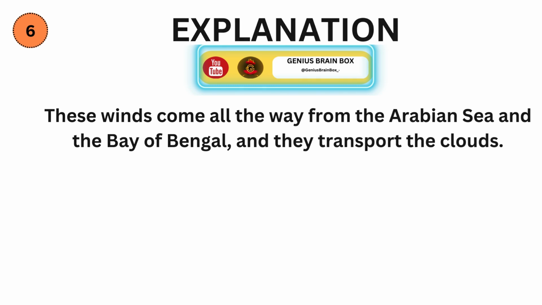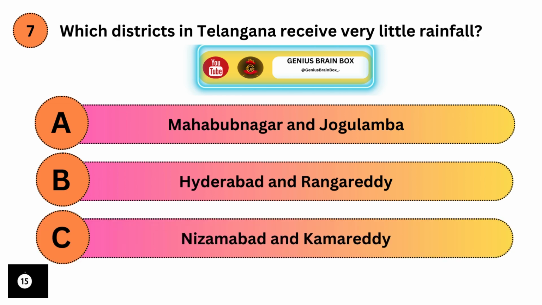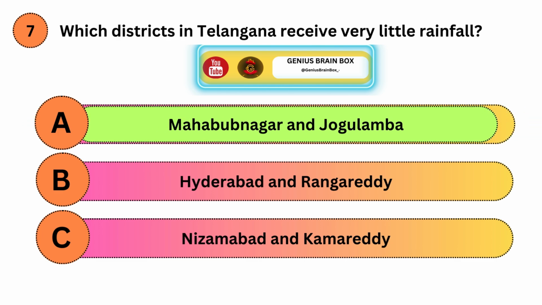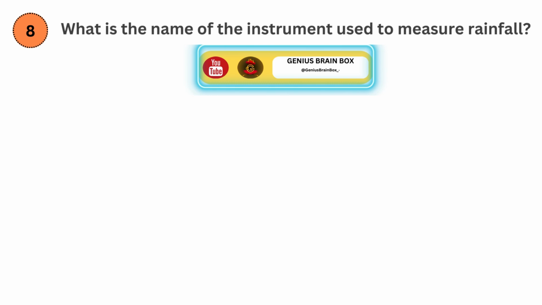Which districts in Telangana receive very little rainfall? Option A, Mahbubnagar and Jogulamba. Option B, Hyderabad and Rangareddy. Option C, Nizamabad and Kamareddy. Correct answer is A. Explanation. Mahbubnagar and Jogulamba districts receive very little rainfall in Telangana state.